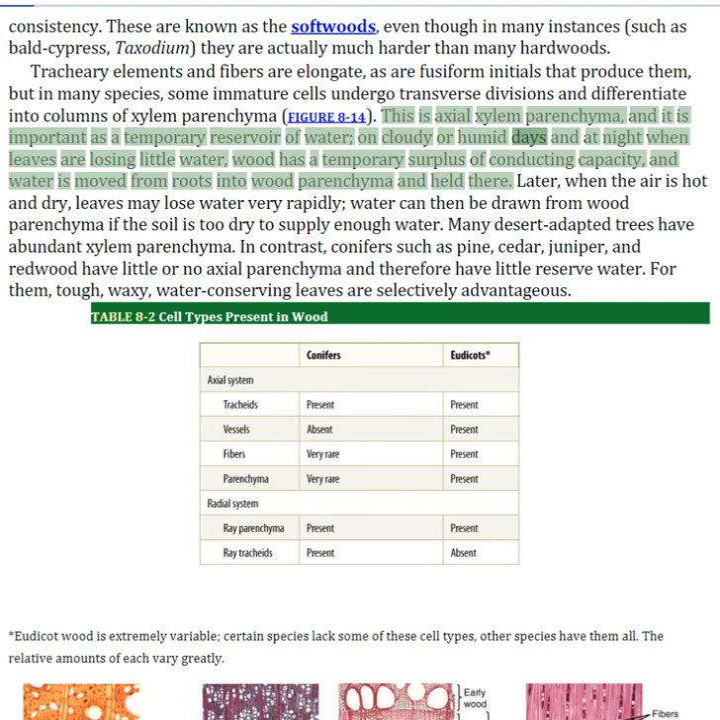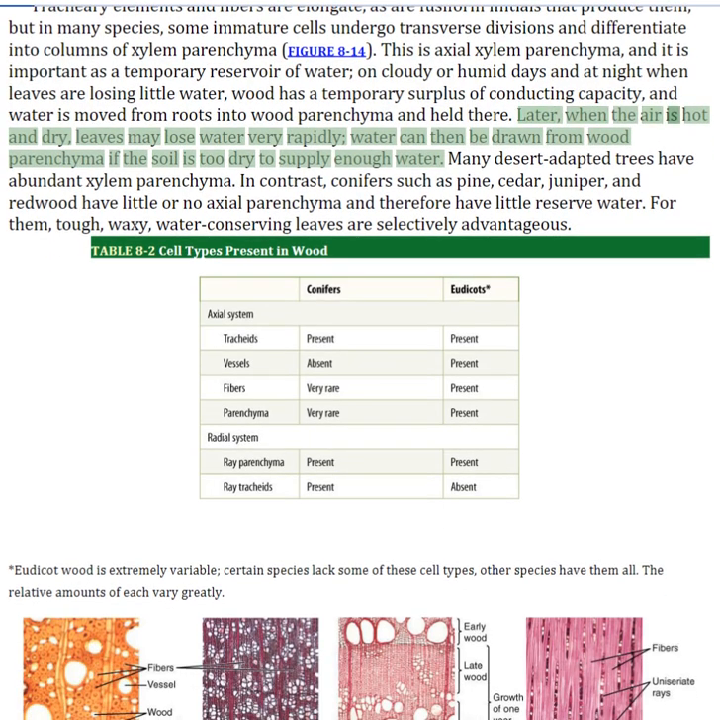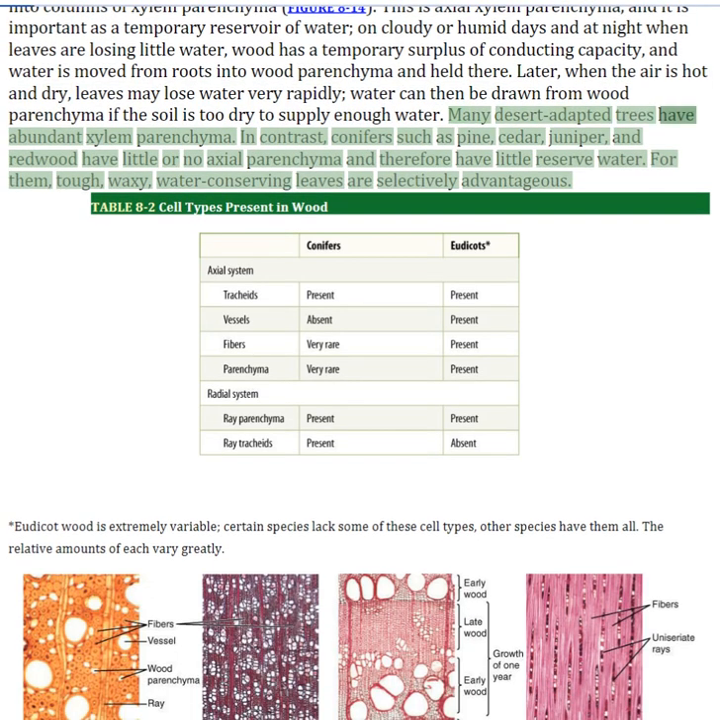On cloudy or humid days and at night when leaves are losing little water, wood has a temporary surplus of conducting capacity, and water is moved from roots into wood parenchyma and held there. Later, when the air is hot and dry, leaves may lose water very rapidly. Water can then be drawn from wood parenchyma if the soil is too dry to supply enough water. Many desert-adapted trees have abundant xylem parenchyma. In contrast, conifers such as pine, cedar, juniper, and redwood have little or no axial parenchyma and therefore have little reserve water. For them, tough, waxy, water-conserving leaves are selectively advantageous.